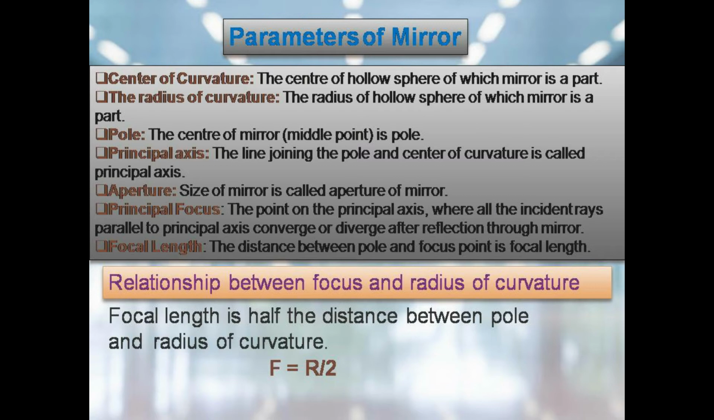Now what is the relationship between the focal length and the radius of curvature? Friends, focal length is half the distance between the pole and the center of curvature. So we can say f is equal to R by 2. This is a very important relationship.